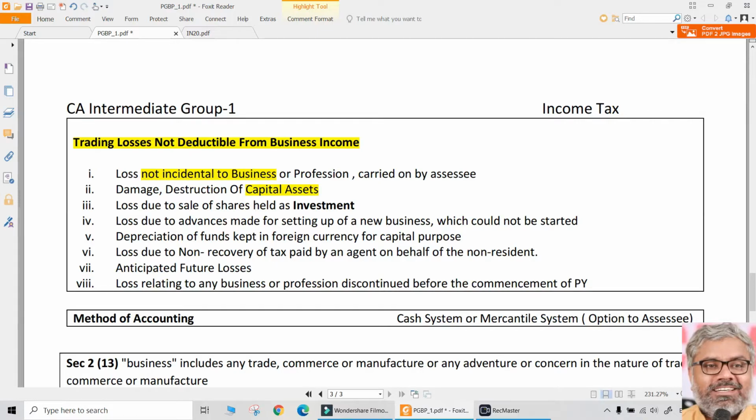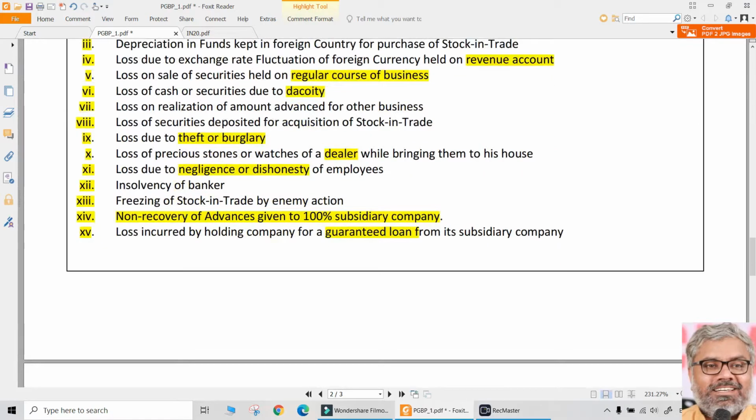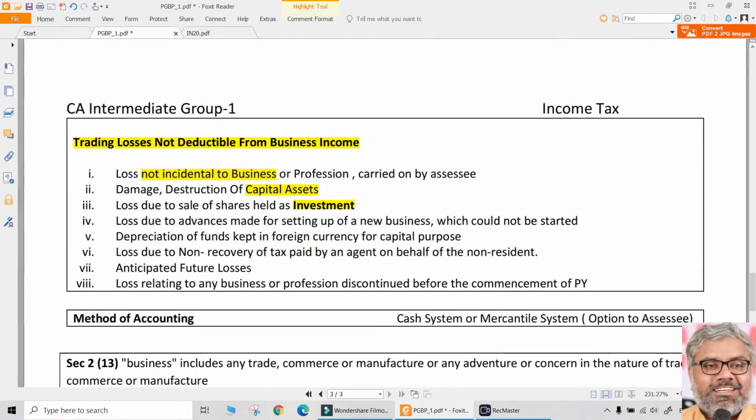Same way, the loss due to the sale of shares held as investment. Earlier also, this point was there. Loss due to sale of securities held in the regular course of business is different. In that case, securities were the stock in trade. In this case, securities are not stock in trade, they are investment. Then that comes under the purview of capital gains. A simple point we always have to keep in mind.